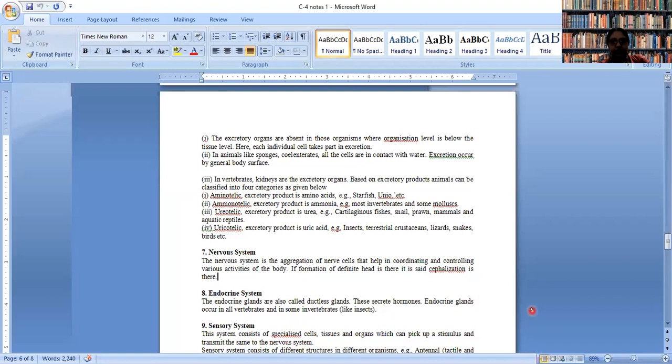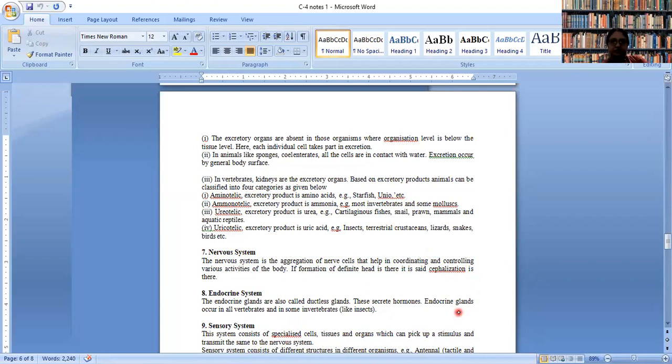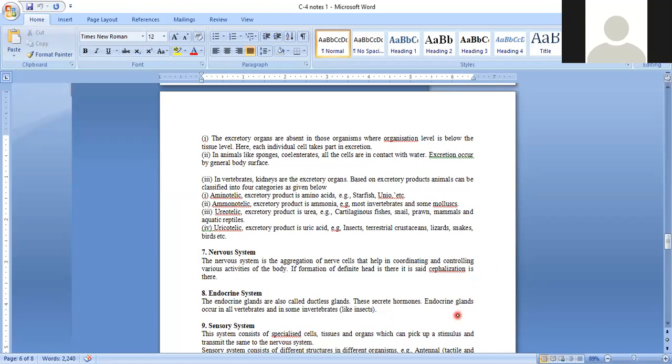Can you tell me what the endocrine system does? What do you know about the endocrine system? Yes, Ayushi, you raised your hand. Please speak. Ma'am, it secretes various types of hormones which help to coordinate and control our body with one another.